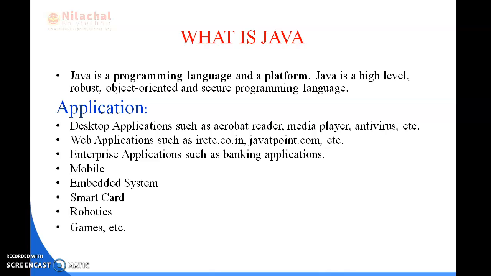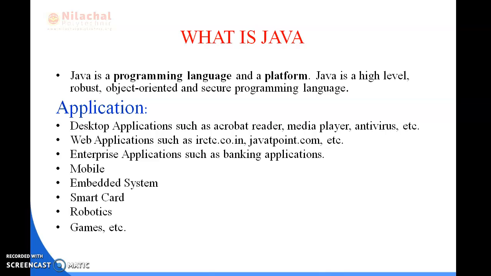Java is an island of Indonesia where the first coffee was produced. It is a kind of espresso bean. The name Java was chosen by James Gosling while having coffee near his office.